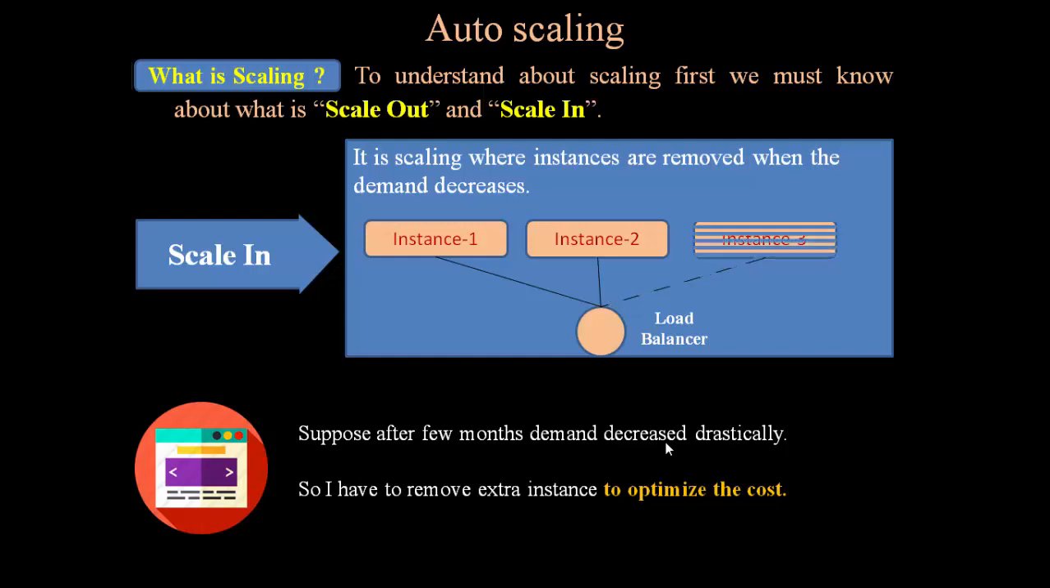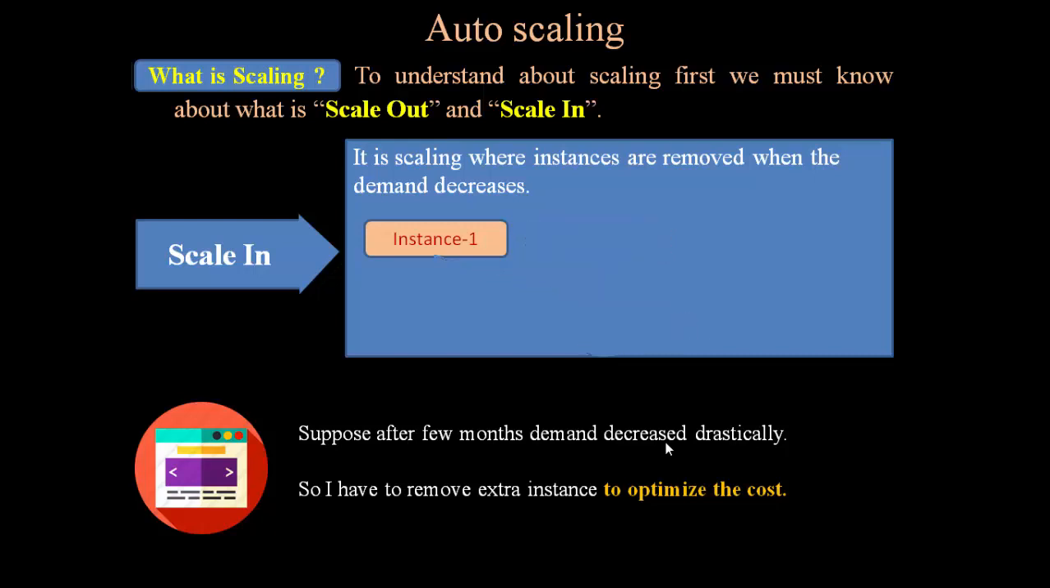So I will remove the first instance. Still a load balancer is required because I am having 2 different instances. After some time our demand decreases drastically again, so I am also removing another instance. Now I am having only one instance, and this instance is able to manage the load. So this process is known as scale in. Scale in means that we have to remove instances whenever the demand decreases.